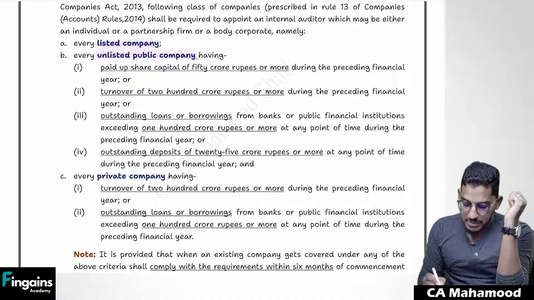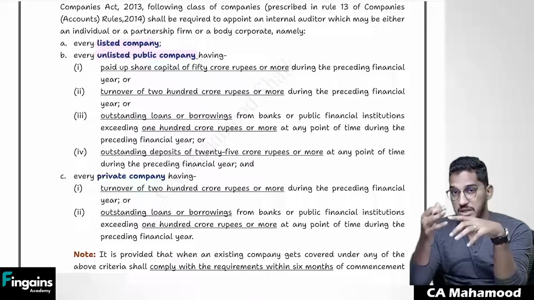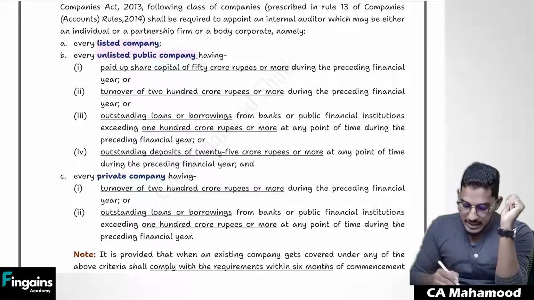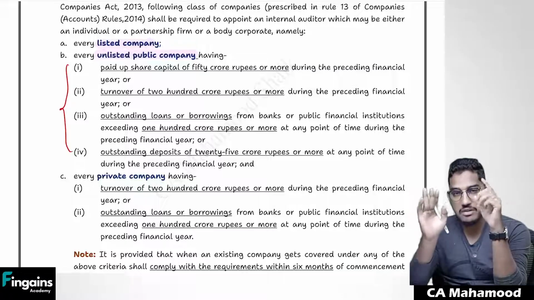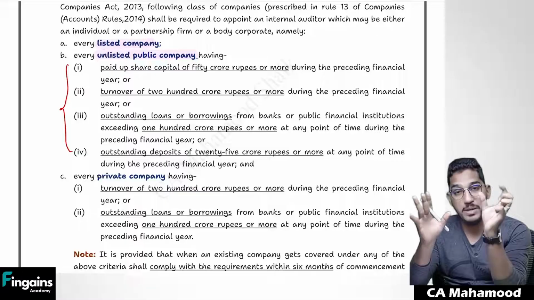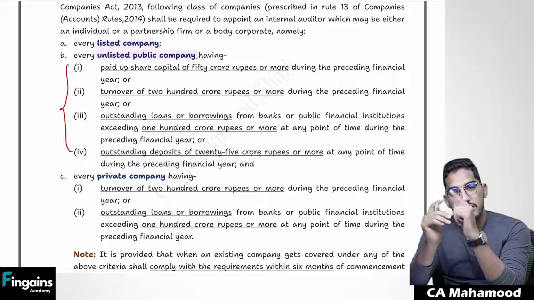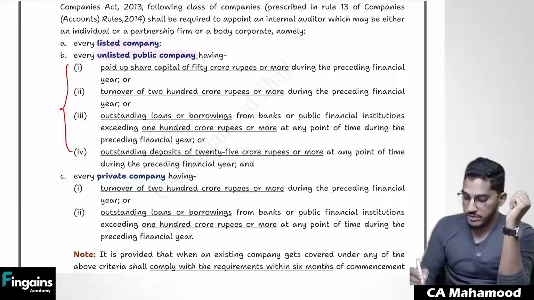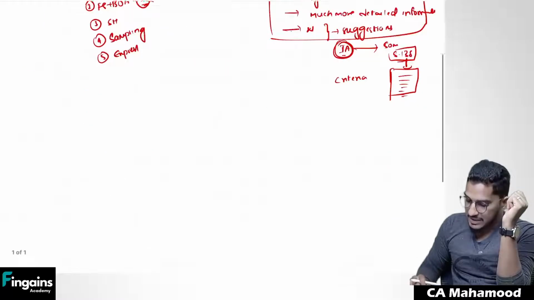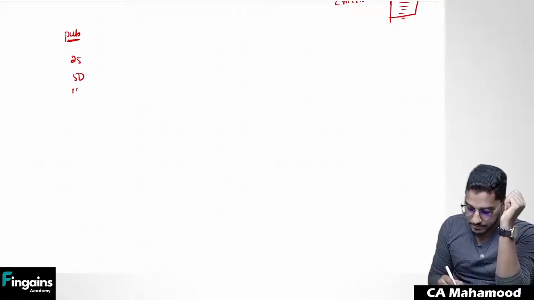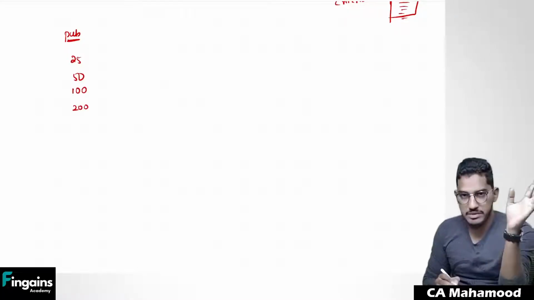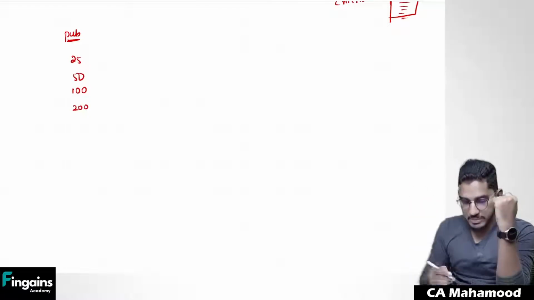In case the company is a public company but not yet listed, a public limited company but not yet listed, in that case it has to fulfill any of these four conditions. Not all, guys. Even if one of those four conditions is fulfilled by a public unlisted company, then also it is mandatory for them to make an appointment of auditor. So what is that criteria for an unlisted public company? Four criteria: 25, 50, 100, 200, twice the previous number. Start with 25, twice the previous number.